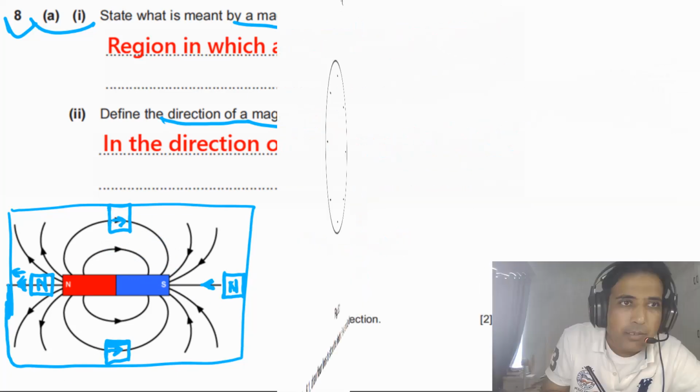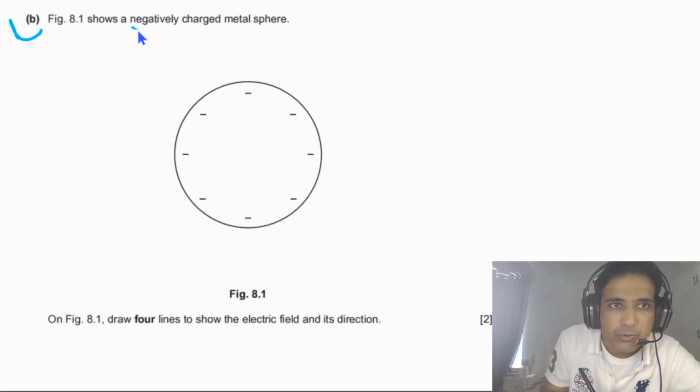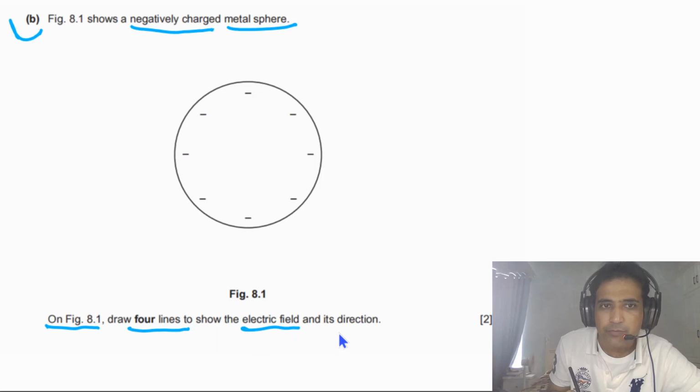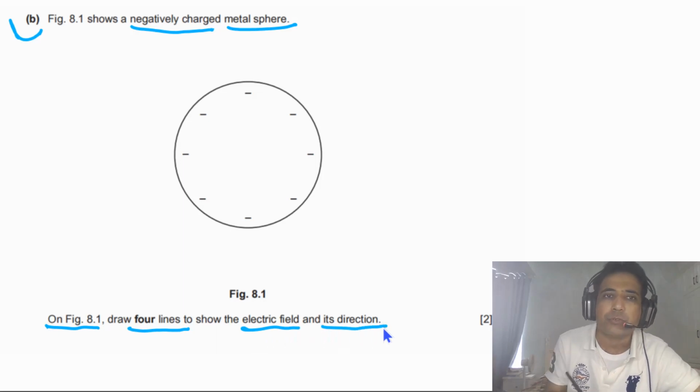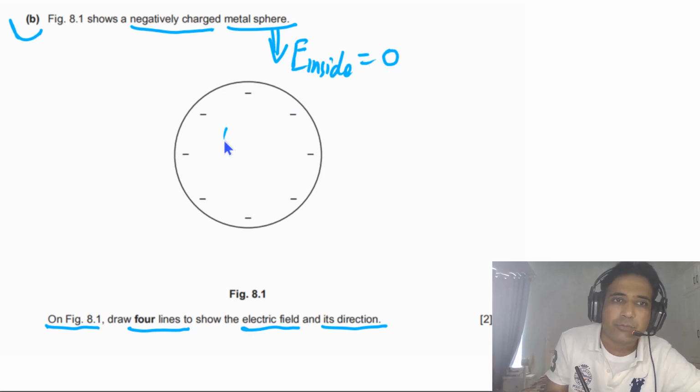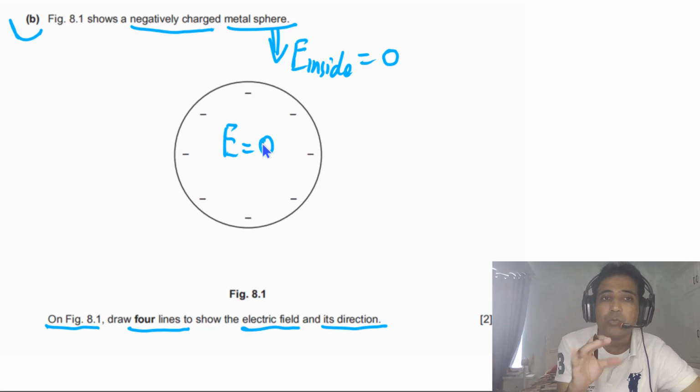Part B says figure 8.1 shows a negatively charged metal sphere. On figure 8.1, draw 4 lines to show the electric field and its direction. So first of all, we need to understand we have a metal sphere. So the electric field inside any metal sphere should be equal to 0. So simply we can write here, electric field inside has to be equal to 0. So the electric field lines now we need to draw from the surface.